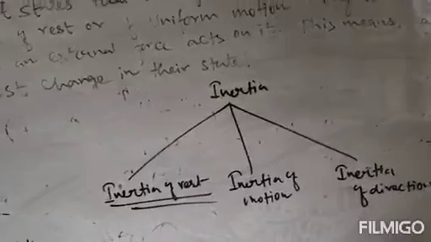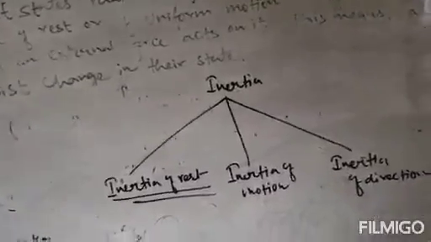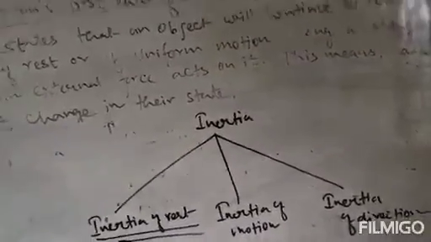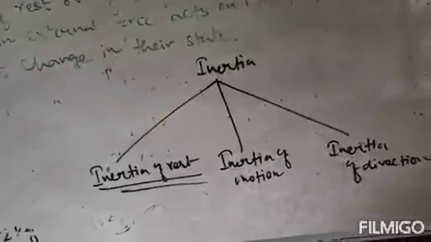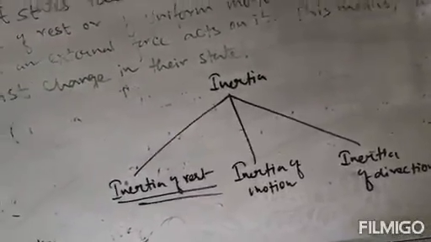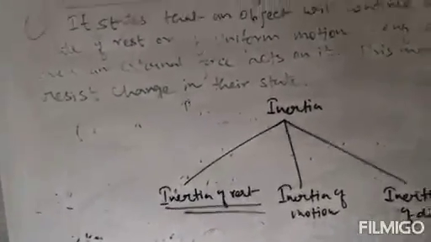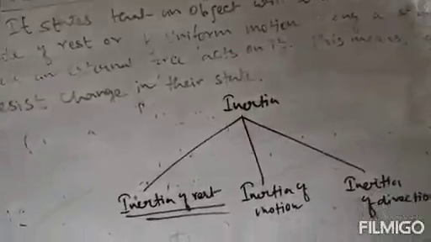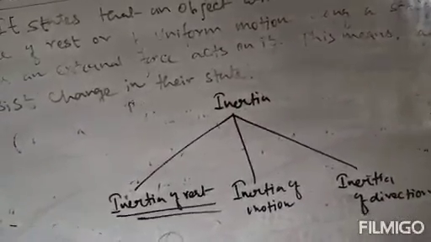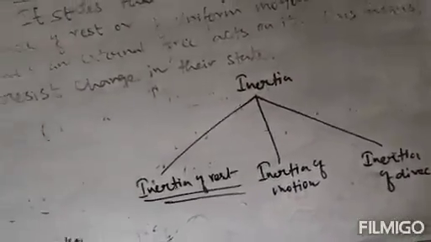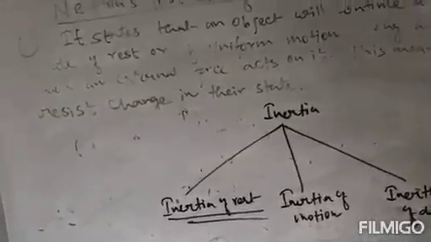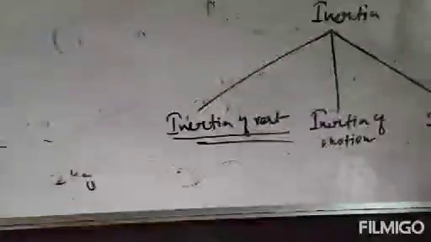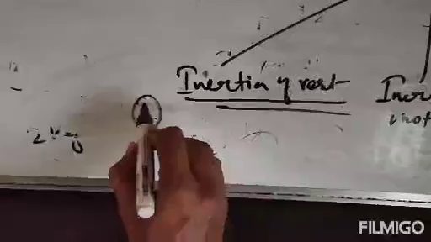So the definition is that the tendency of a body to oppose any change in its state of rest is known as inertia of rest. So write the definition: the tendency of a body to oppose any change in its state of rest is known as inertia of rest. Clear? What is the example of inertia of rest?